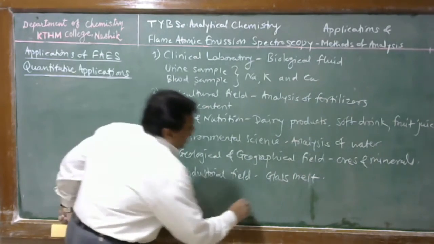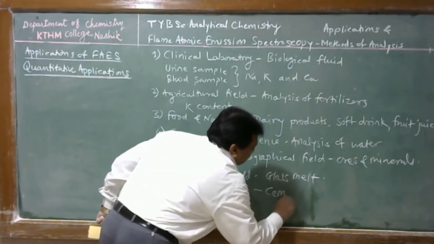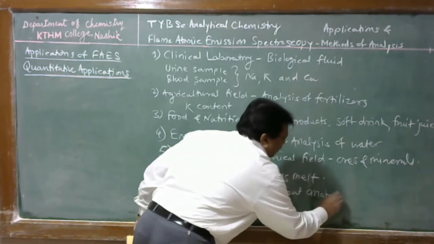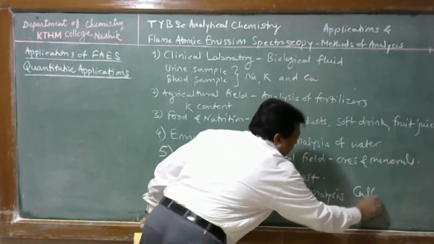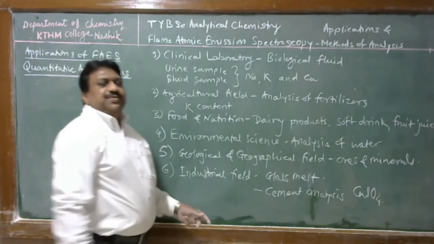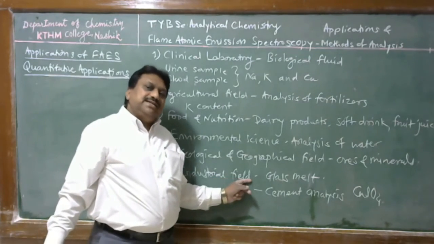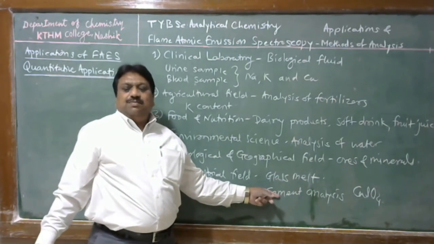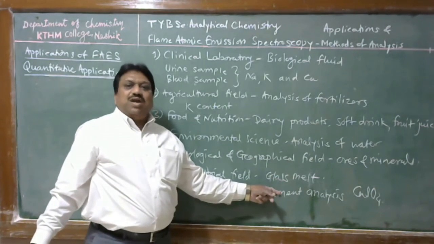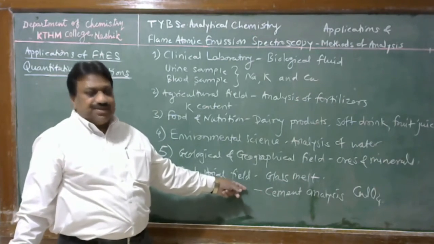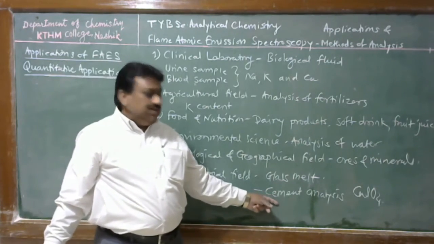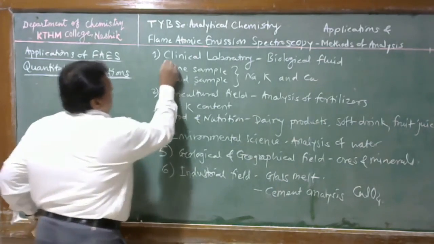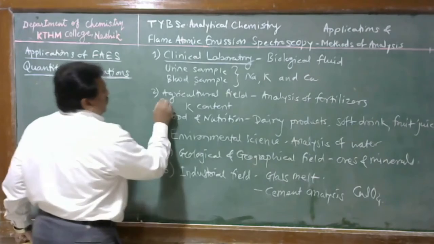In addition to this, we also use it in cement analysis for determination of the amount of gypsum, that is calcium sulfate, present in the cement. Calcium sulfate is added as a binder in cement, and its amount directly affects the quality of that particular cement product, and therefore the amount of calcium sulfate or gypsum can be directly determined by means of FES. Student, this is all about the different applications of flame emission spectroscopy.